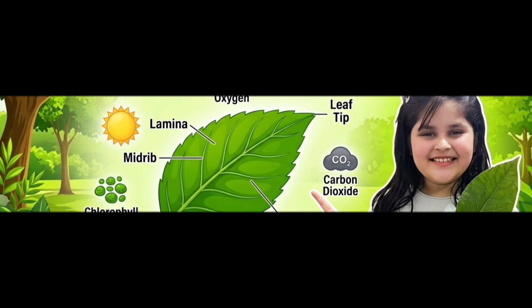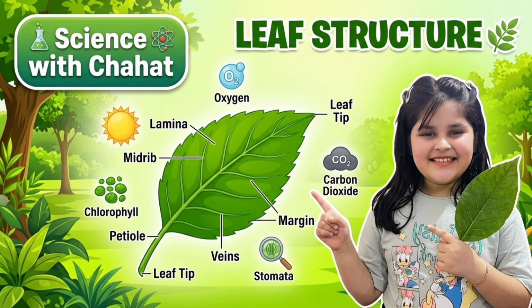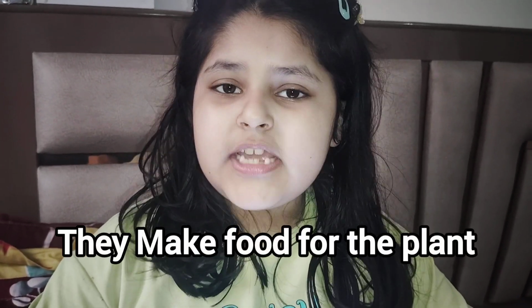Today we are going to learn about the structure of a leaf. Leaves are very important because they make food for the plant. So today we are going to learn about what leaves do. Very good, Chahat. You are going to explain the structure of a leaf. Why? Because leaves are very important for the plant. How do the leaves help the plant? It helps the plant to make its own food.